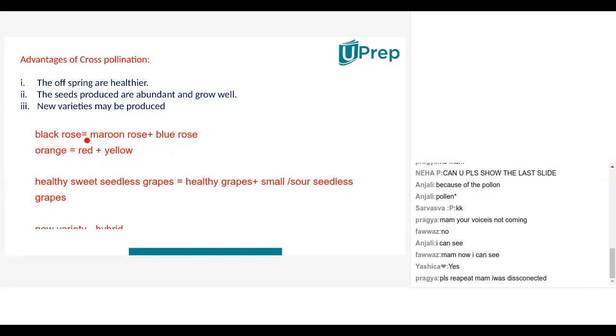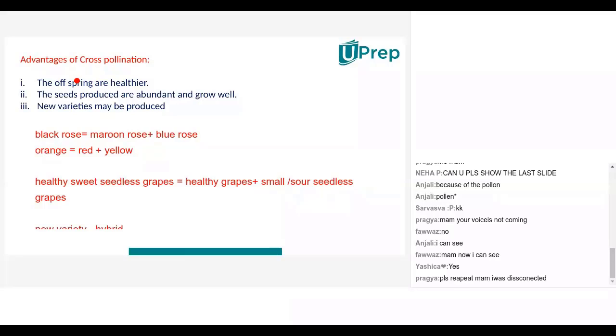As I was saying, what are these offsprings? The offsprings are basically the fruits and the seeds. Offspring means children, child. Like for example, there is a father, there is a mother, their offspring is their child. Similarly, the offspring of the flower will be the fruits, seeds, and that seed if sown into a new plant, those are all the offspring. So with cross-pollination, the offsprings are always healthy, right?